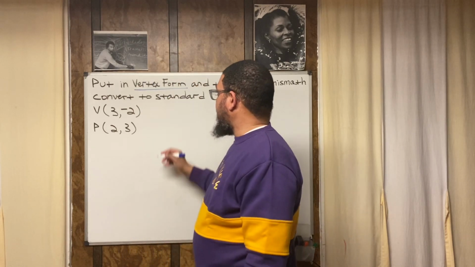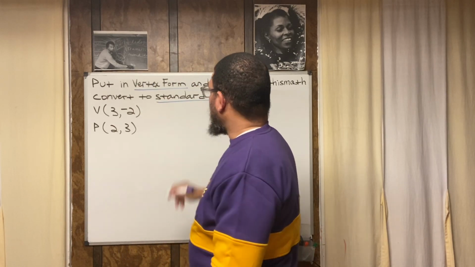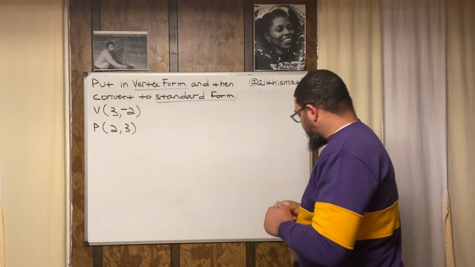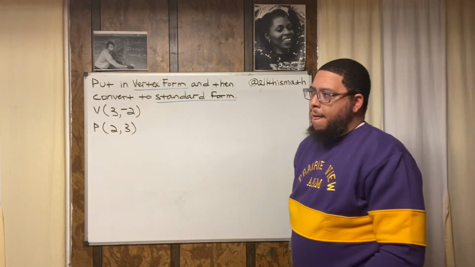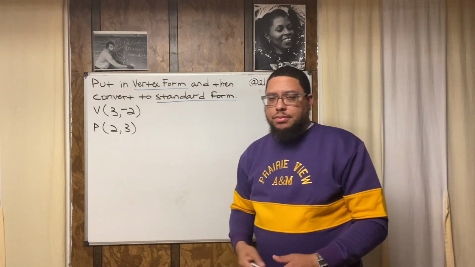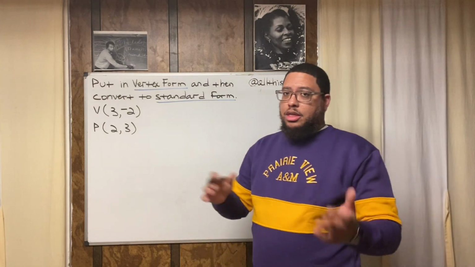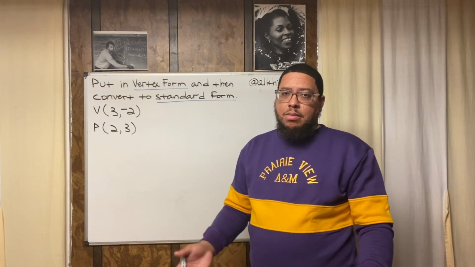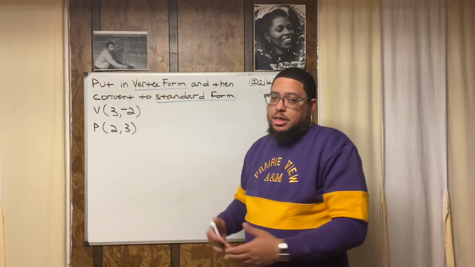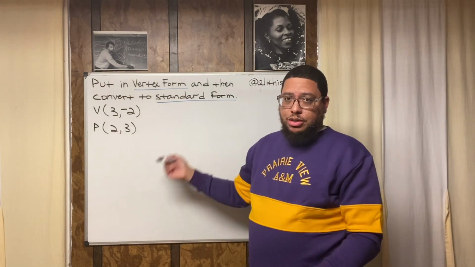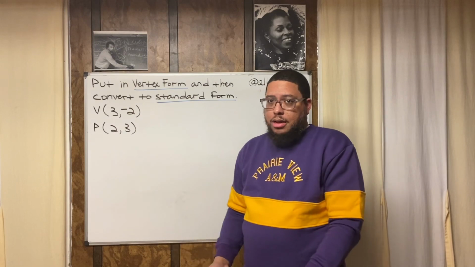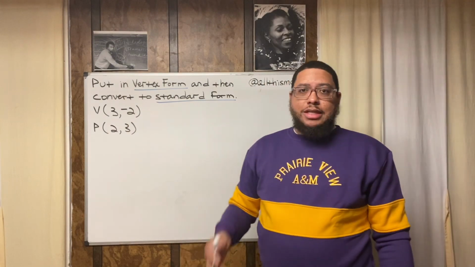And then we got to be clear about what is standard form. What does that mean? Now, vertex form is essentially a way that you write an equation. You can write equations in different ways. An equation is just a name for a picture. The graph is the picture, the graph is what it looks like, but the equation is the name of it.